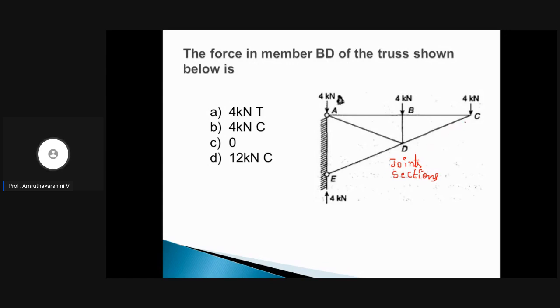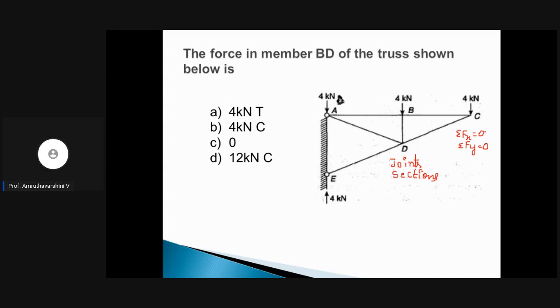You can easily start with joint C, as it has two unknown member forces and one known force. At most two unknown forces can be solved, because we have only two equations, that is, sigma Fx equal to 0 and sigma Fy equal to 0, right?